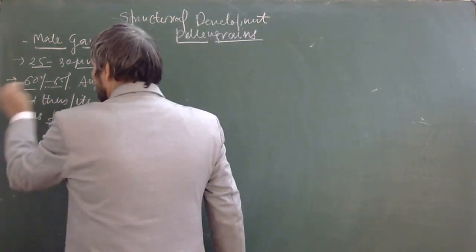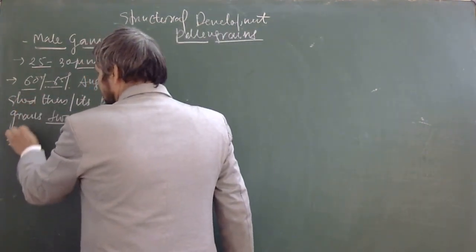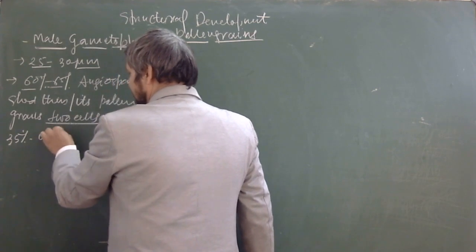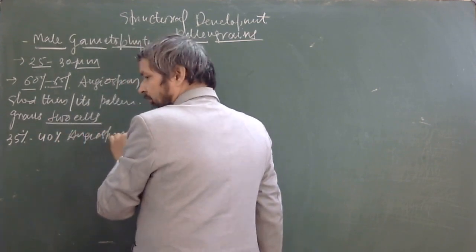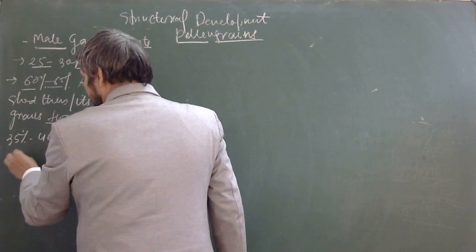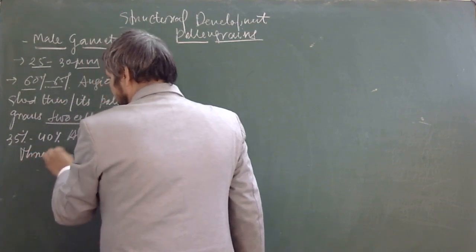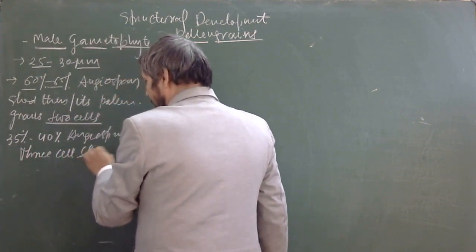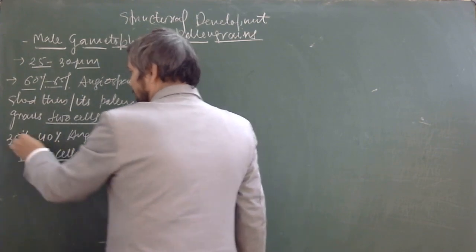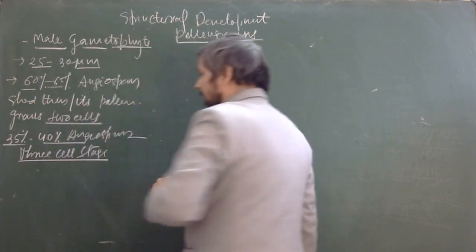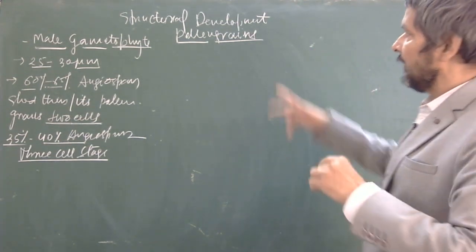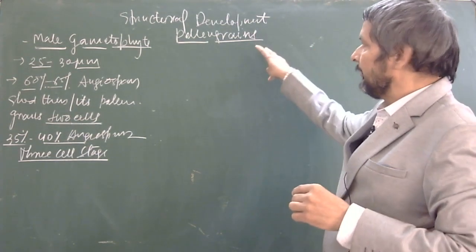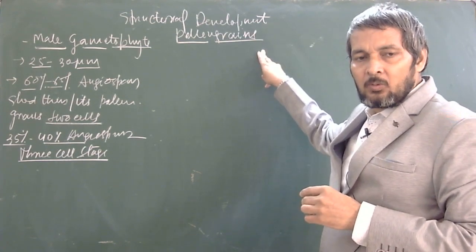And near about 35 to 40% of angiosperms have their pollen grains in the three cell stage. You always remember this is a phenomenal point. Every student of botany should remember at which cell stage pollen grains get released from the dehiscence of anther.